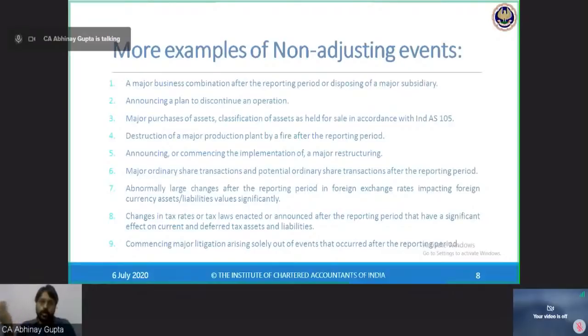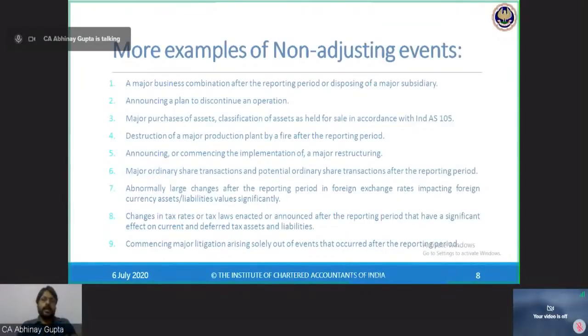If a dollar rate is fluctuating subsequently, say at 31st March my asset or liability, receivable or payable in dollars, was recorded at rupees 70 per dollar, which is the closing price on 31st March, and if the dollar fluctuates in the month of April significantly and comes to 60 or 80, then I will not take it as an adjusting event, because forex market fluctuations are subsequent events.